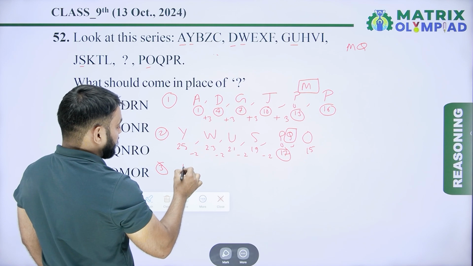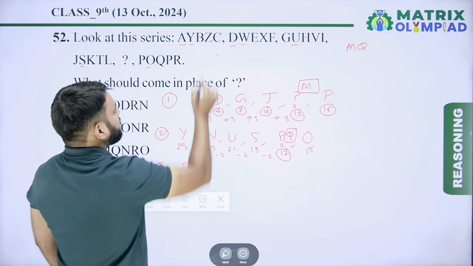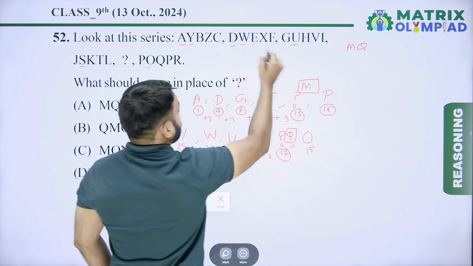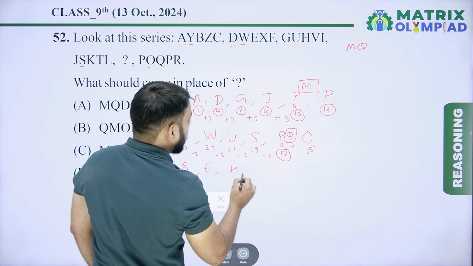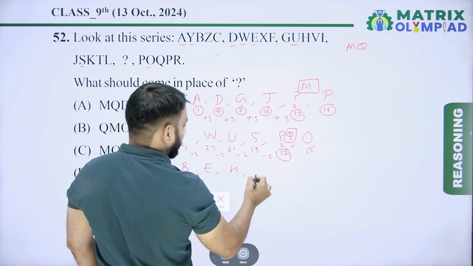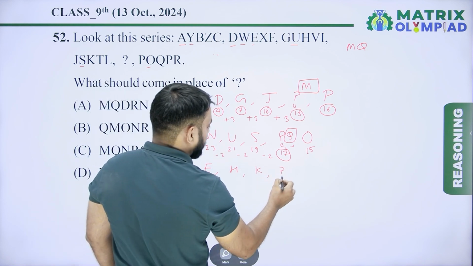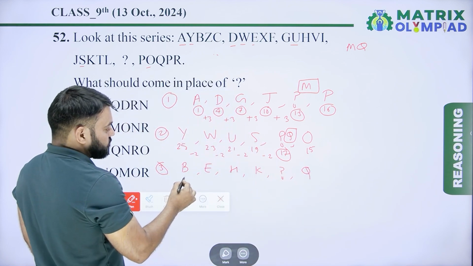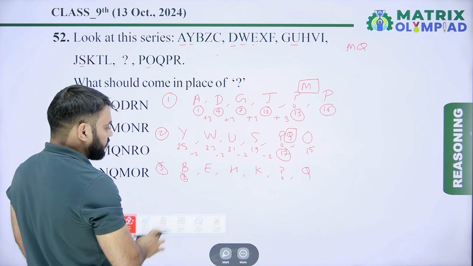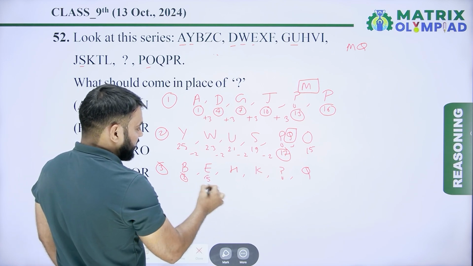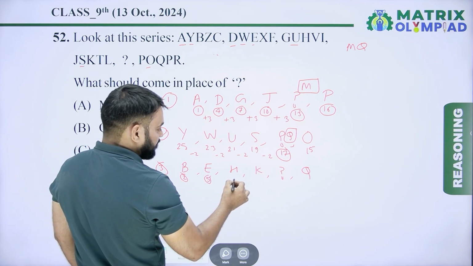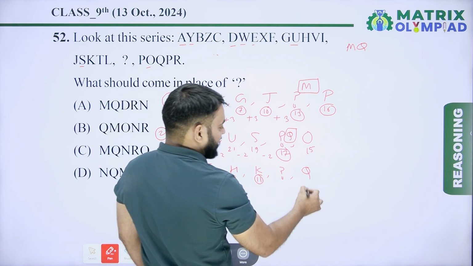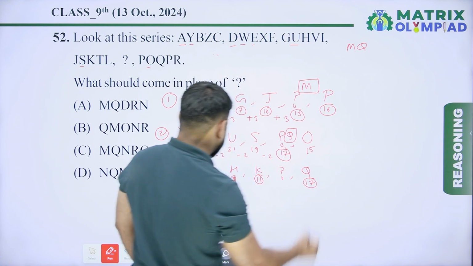So third alphabet of first term is B. Now after B, next is E. Now after E, next is H. After H, next is K. After K, next is missing. After missing, next is Q. So place value of B is 2. Now place value of E, it means 5. Place value of H means 8. Place value of K is 11. Place value of Q is 17.